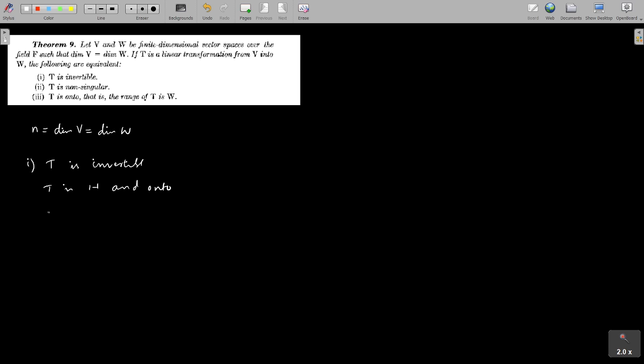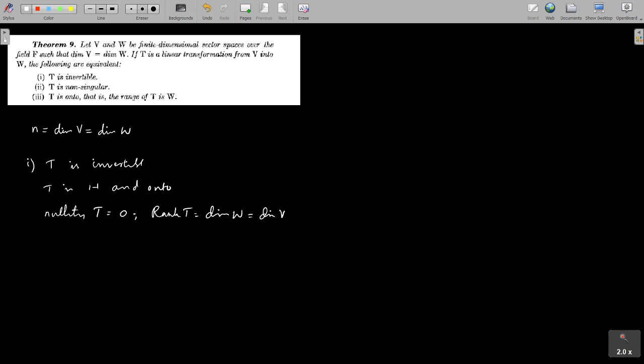That means nullity T is equal to 0 because it is 1-1, and rank T, the dimension of the range, should be equal to W. So rank of T is equal to dimension of W, and this is the same as dimension of V by the hypothesis.